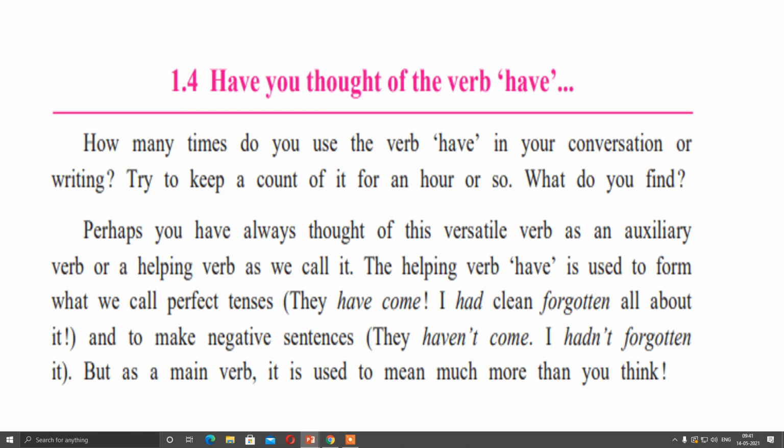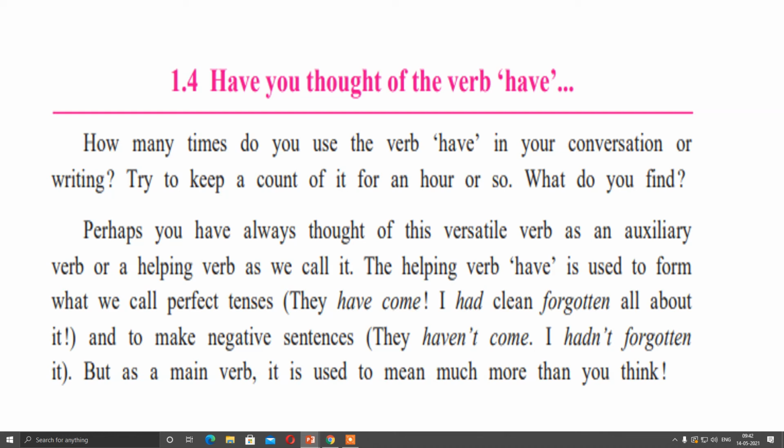1.4 Have you thought of the verb have? Means, have you ever thought how versatile the verb have is? How many times do you use the verb have in your conversation or writing? Whatever you speak, find out throughout the day or throughout your school hours how many times you are speaking this word. Try to keep a count of it for an hour or so. What do you find? If you speak English for 1 hour, you will find out that in 1 hour you are using have many times.